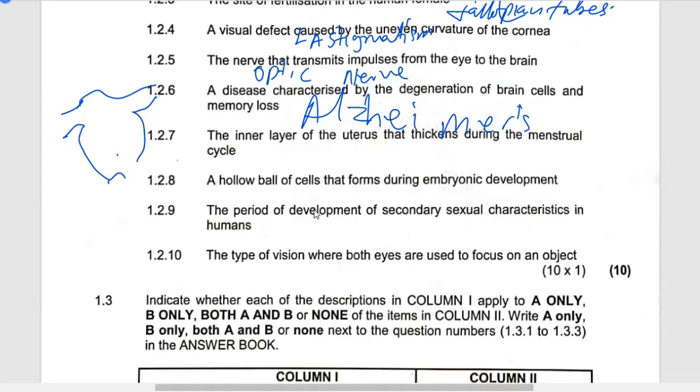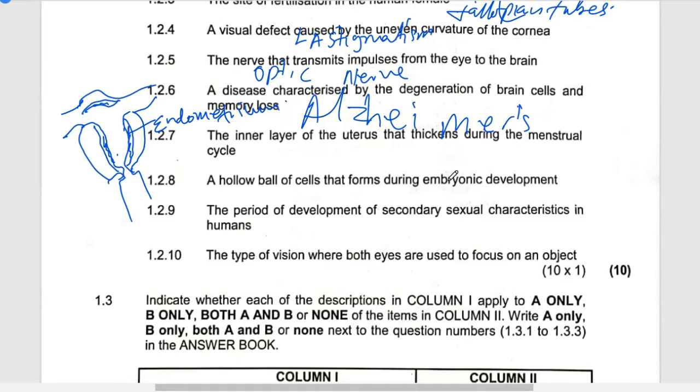If that's the vagina, and then you have something like this, and then something like that, then you have this wall. So they are looking for these walls. So how do you call this? We call it endometrium.